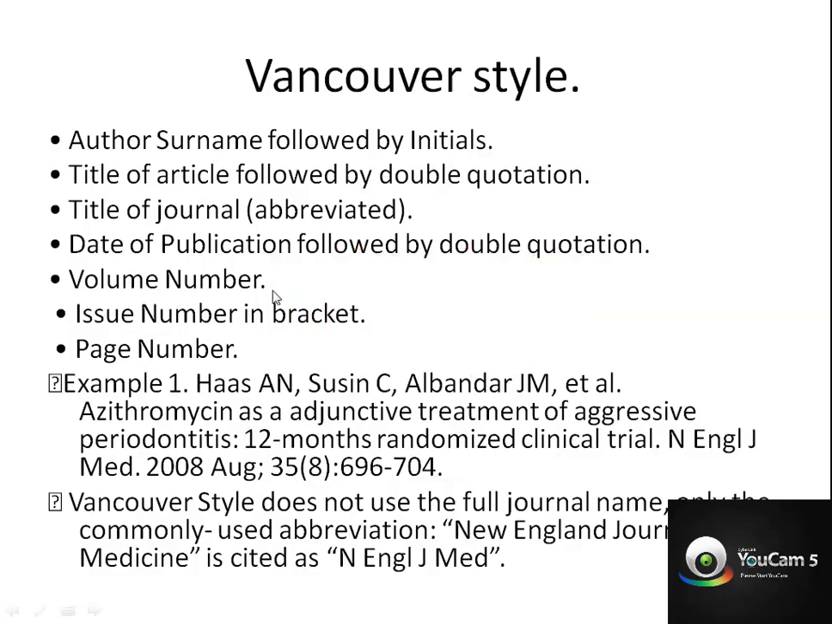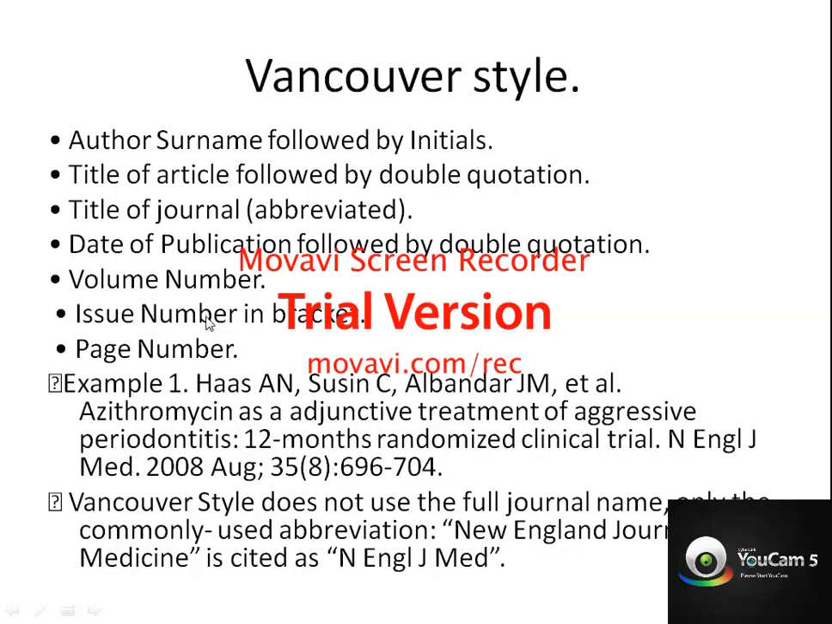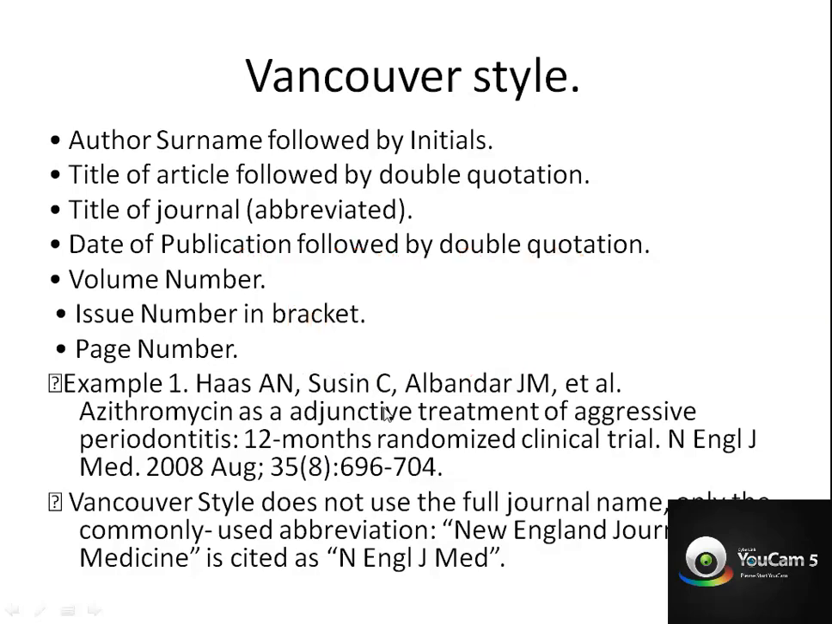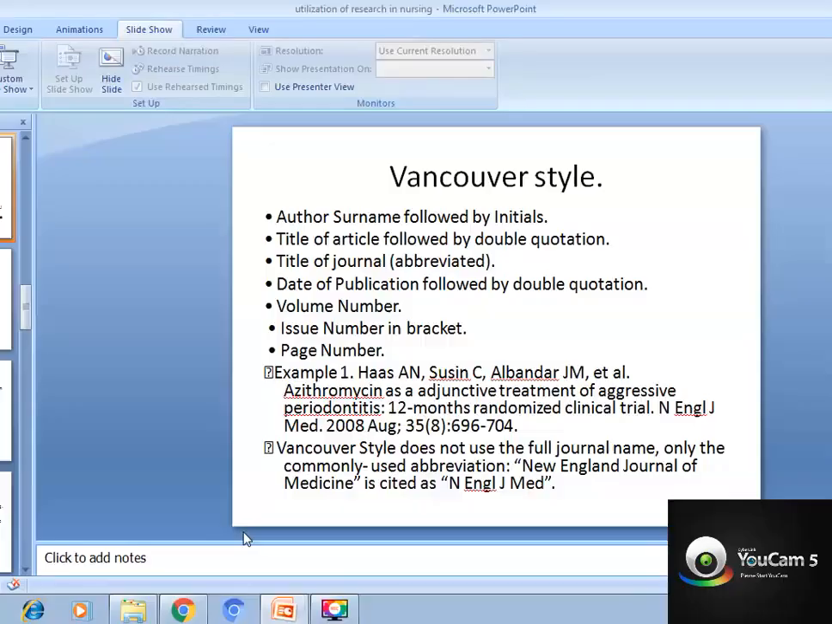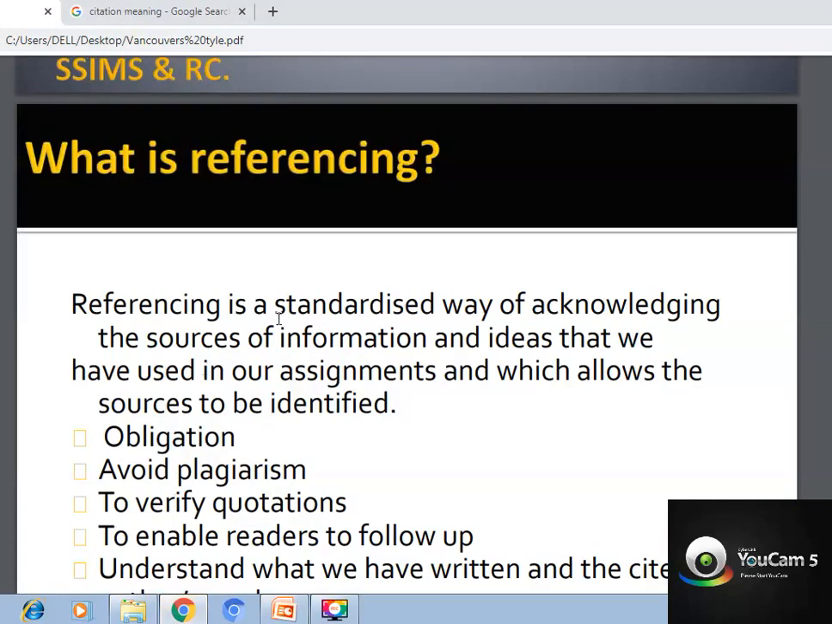Date of publication followed by double quotation. The publication date is followed by the double quotation here. Then volume number, issue number in bracket. You can write the issue number in bracket and page number. This is how you write for a journal. Okay, we can discuss in more detail about the APA style of referencing.